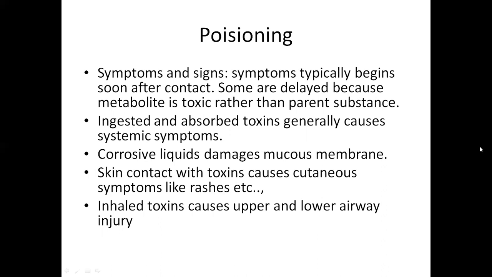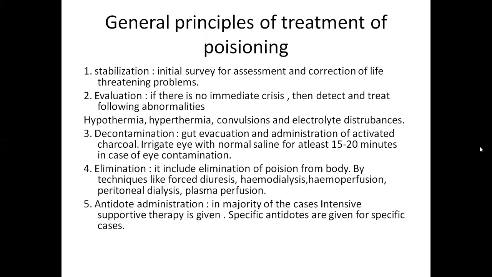If you ingest or absorb any toxic substance, generally it causes systemic problems in your body. If you take any corrosive liquids, then it damages the mucous membrane. If you take any toxins which affect the skin, then it causes cutaneous symptoms like rashes or bubbles on your skin. Inhaled toxins means substances which you inhale through your nose. They may cause problems like upper and lower airway tract injuries. So these are the main symptoms and signs of poisoning cases.